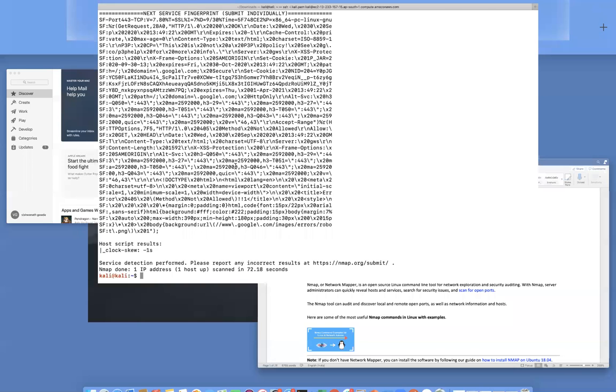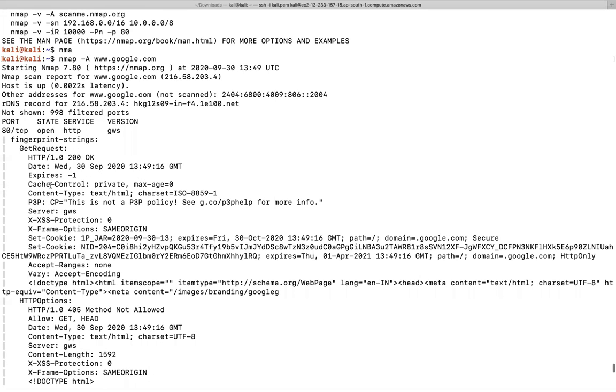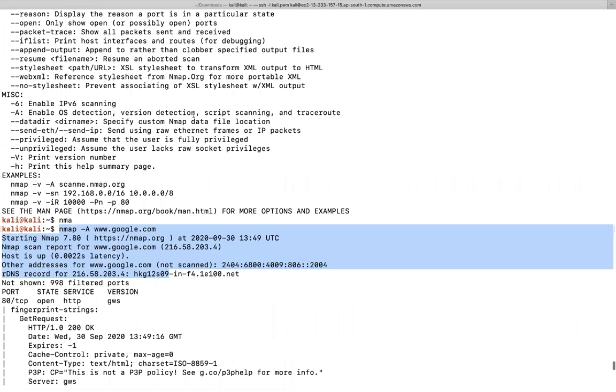You can get the complete information, right? You can see I ran nmap -A google.com. What is the A? It enables OS detection, version detection, and more. Like that, you can go with the complete default flags, whatever you want. It gives complete information about google.com.